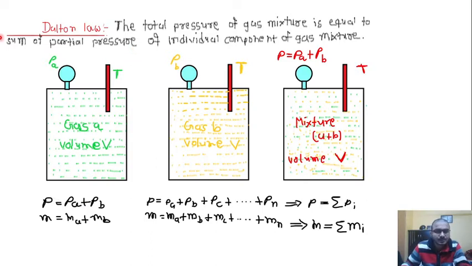In our previous lecture, we studied Dalton's law, that is, the total pressure of a gas mixture is equal to the sum of partial pressures of the individual components of the gas. So here we took two different vessels having gas A and gas B with the same volume and same temperature. The partial pressure of the first gas is PA and the partial pressure of the second gas is PB. When we put both gases together in the same volume, that is a mixture of A and B, then the total pressure becomes PA plus PB at the same temperature and volume.